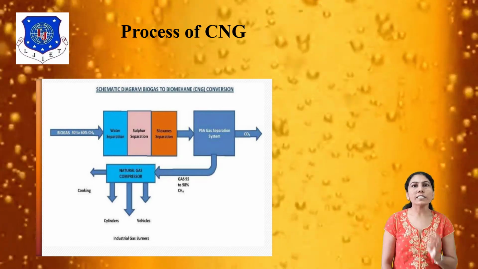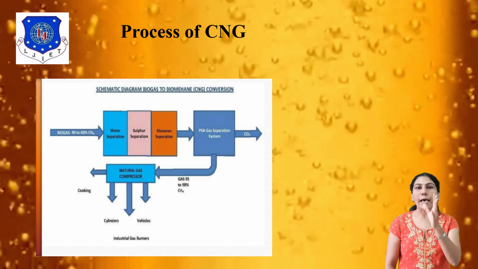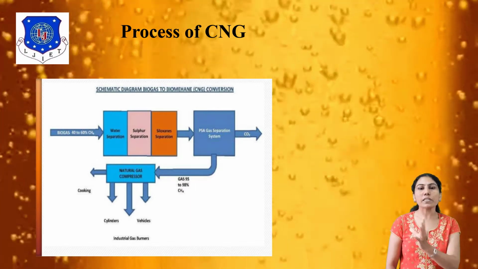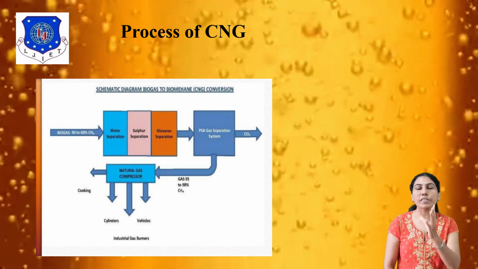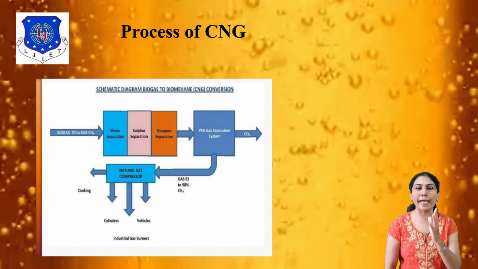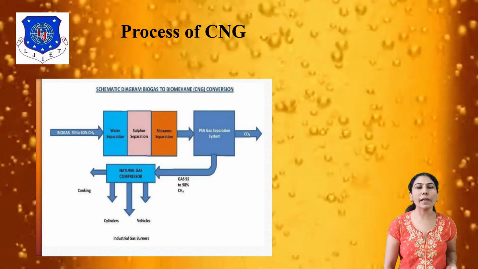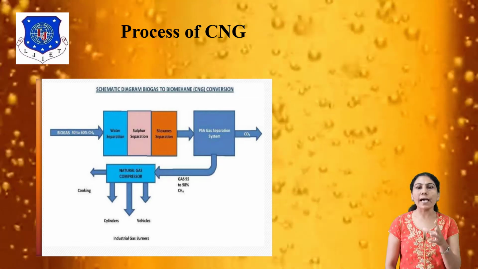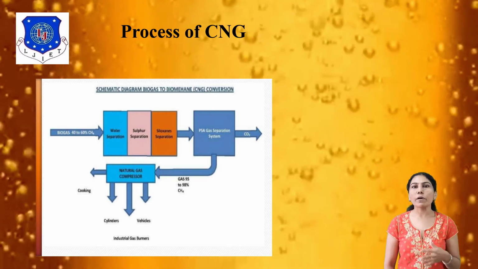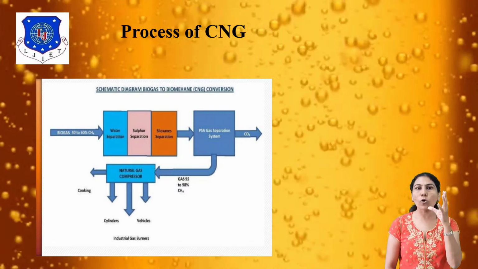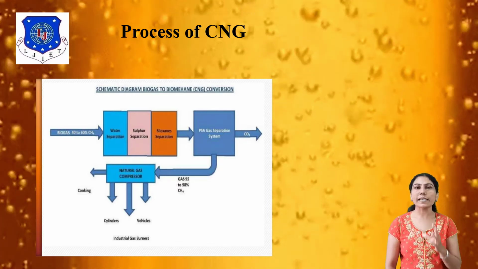First is sulfur removal, then water separation and nitrous oxide removal. Nitrogen is separated, the CO2 is reduced, and the gas is purified, which gas is methane. It is 98% methane, a part of the natural gas compressor. This is a simple process diagram of CNG. The many applications are cooking, storage in cylinders, and vehicles. That is the process of CNG.